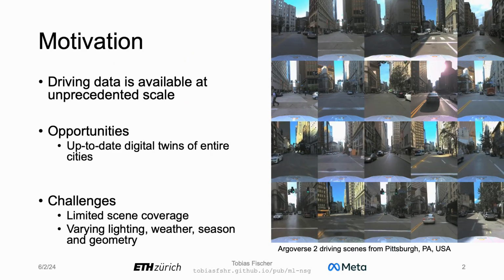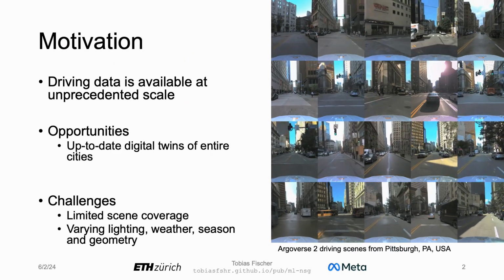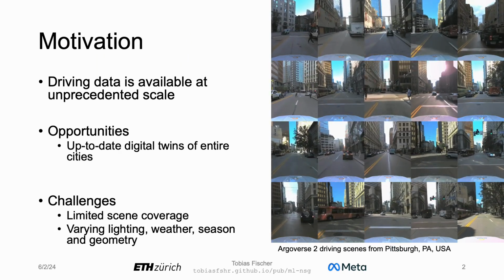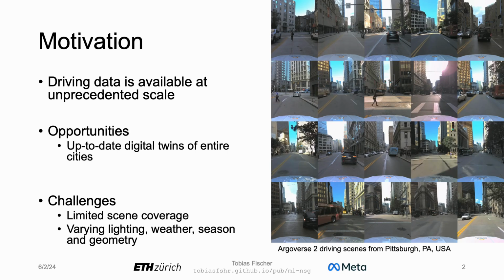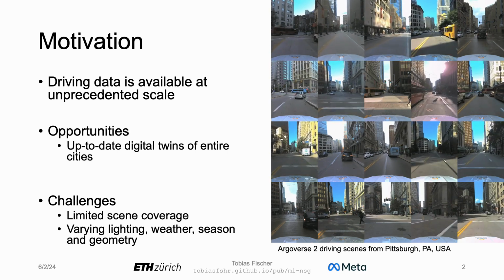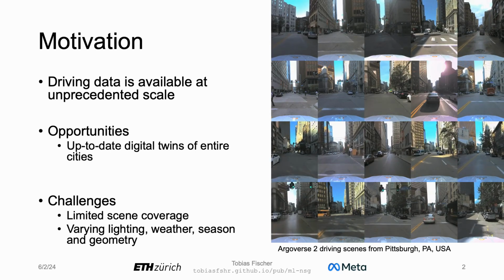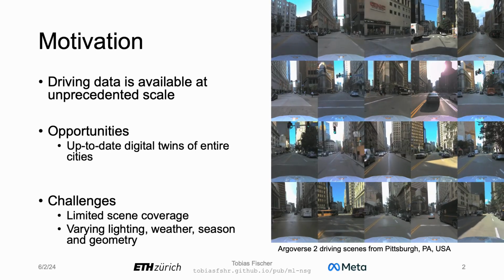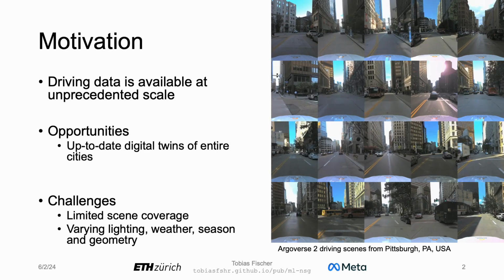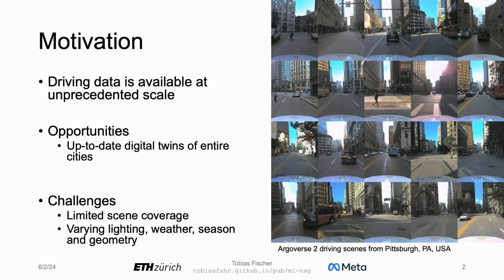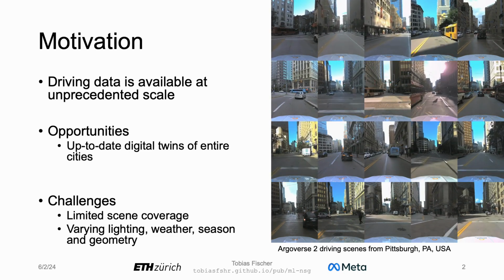Today, driving data is available at a truly unprecedented scale, which shows various great opportunities like building up-to-date digital twins of entire cities, but also poses unique challenges due to the limited scene coverage and the varying lighting, weather, season, and geometry across captures that make building photorealistic scene representations from this type of data extremely challenging. For example, on the right side, we see an example of a single intersection in Pittsburgh, Pennsylvania, covered by 20 different captures in Argoverse's driving dataset.